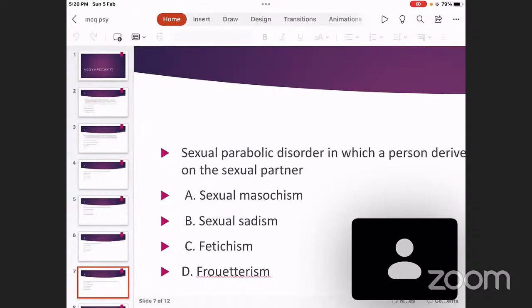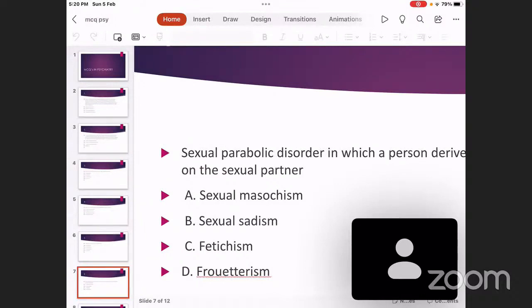Unusual body parts means usually for a human being, there are certain parts of the body which may produce sexual arousal, like genitals or breast or such areas. But sexual arousal on seeing the nails of a person or the foot of a person is very unusual. So that is fetishism. And sexual arousal on seeing undergarments or a handkerchief or footwear or a bag, all these are very unlikely to produce sexual arousal, but repeated arousal on seeing that is called fetishism.